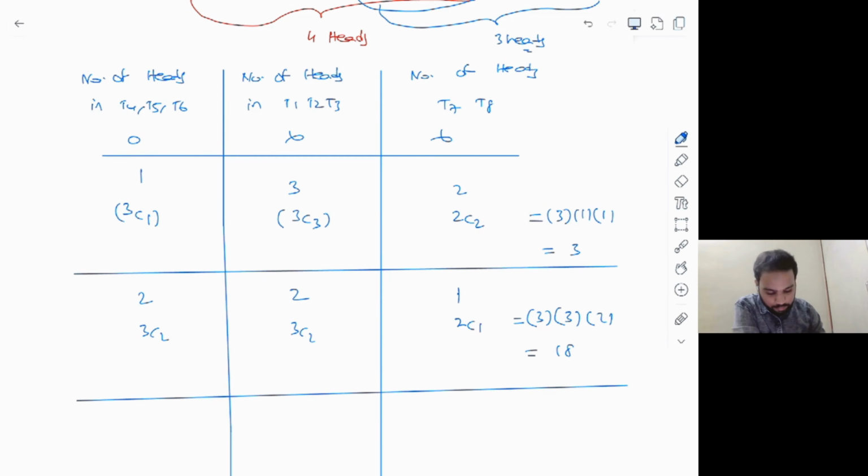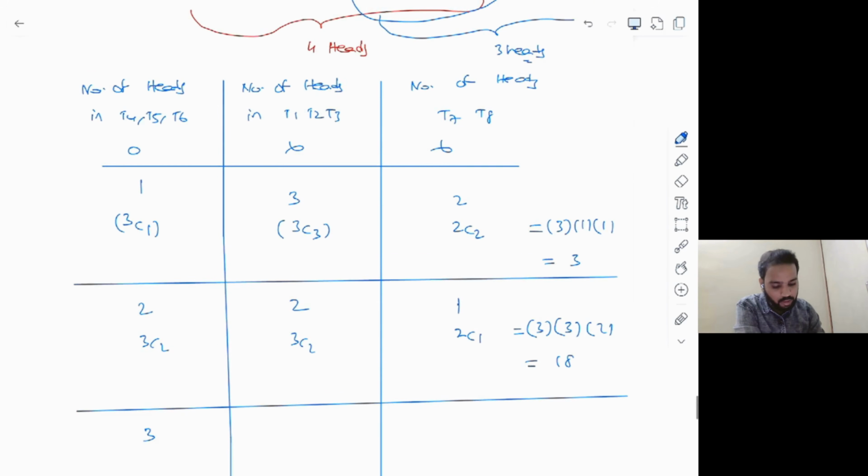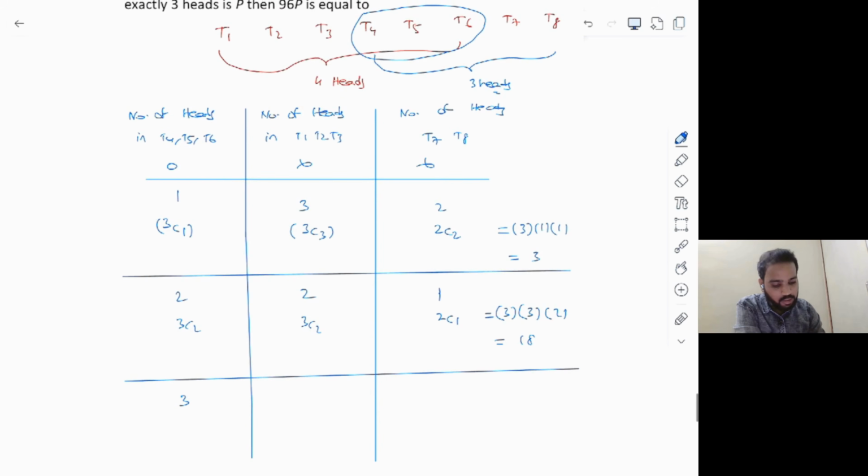I hope you have got the idea. Now, if I try to put three tosses in T4, T5, T6 as heads, what is the meaning of that? If T4, T5, T6 contains three heads, which means T1, T2, T3 has to cover only one head, obviously. And then, what about T7 and T8 here? It should have zero heads, right?